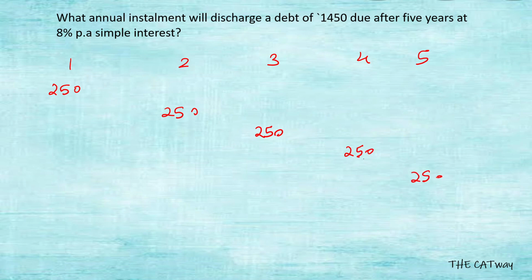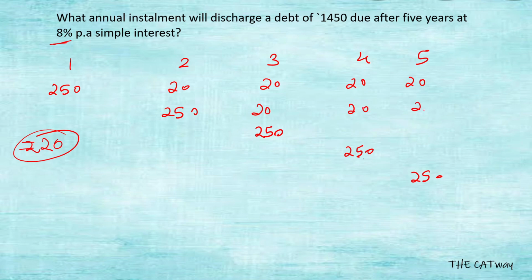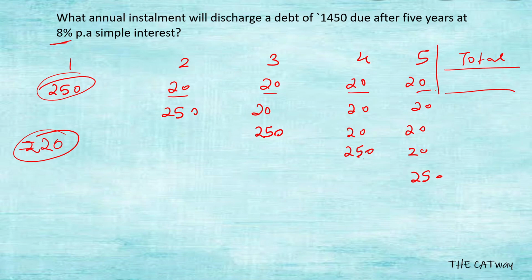Now on this 250 rupees, 8% interest is there, so every year 20 rupees will be gained as interest. In the second year you gain 20 rupees, in the third year 20 rupees, in the fourth year 20 rupees, in the fifth year also 20 rupees. Now the total amount after the amount invested, rupees 250, after 4 more years, that is after the fifth year, 80 rupees is added to 250, and the total becomes 330.